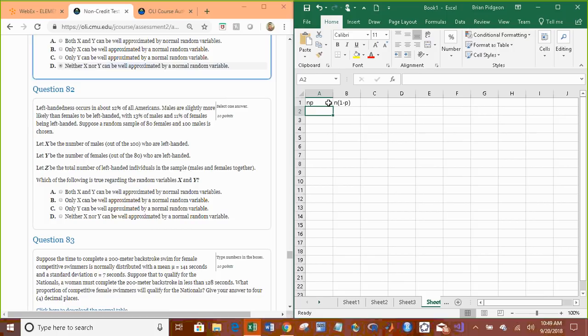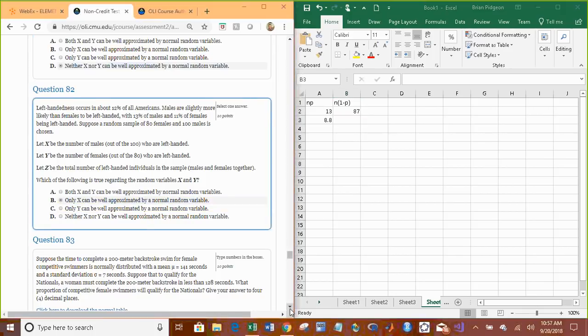For x, out of 100, that's going to be 100 times 0.13, since it's 13% of males, which is 13. That's greater than 10. For the other one, we do 100 times 1 minus 0.13, which is 87. So x can be well approximated by a normal random variable, as both of these are greater than 10. Now we do the same thing for the females: n times p, 80 times 0.11, is 8.8. So it automatically tells you that y cannot be, so only x.